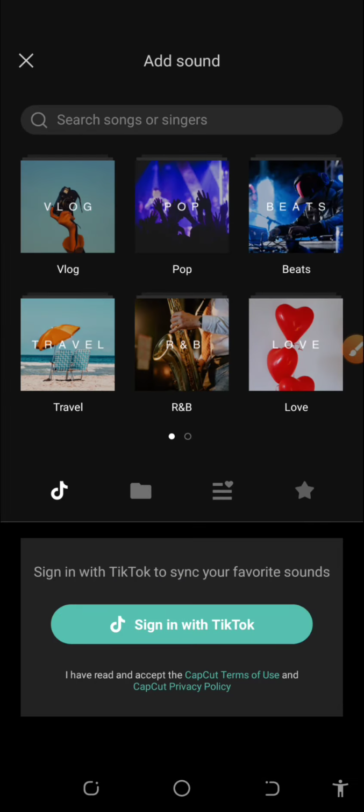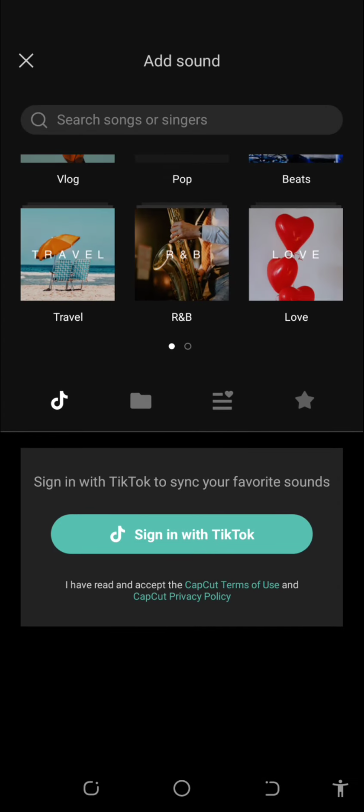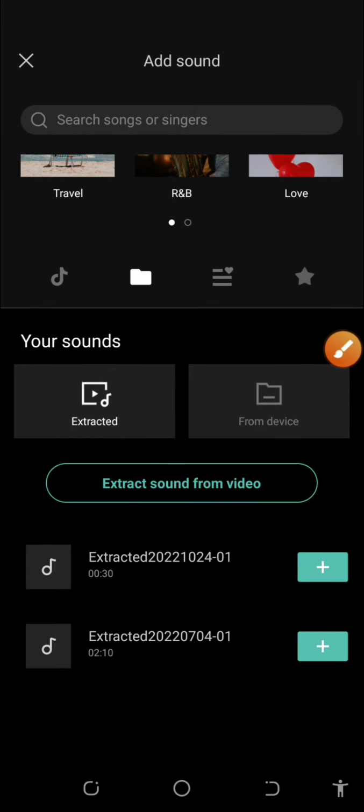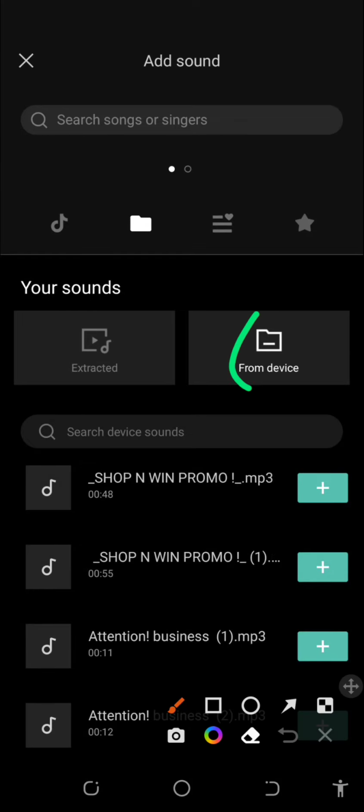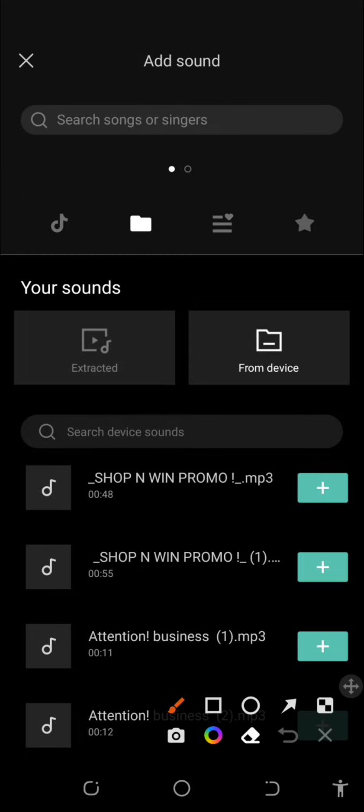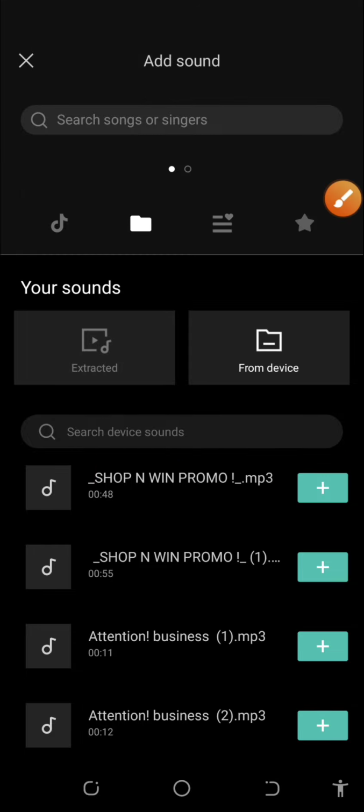Once I click on audio, I'm going to go to sound, and in sound I'm going to pick that voice from here. You can choose to extract from video or from device. I will just click on device. Once you select from device, you can see this is the voice we just made, and you can click it and play it before adding it.